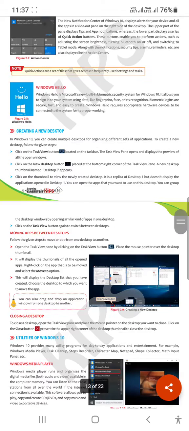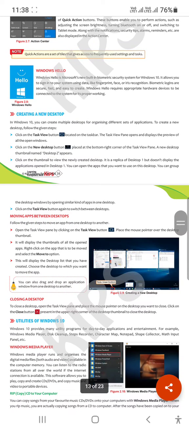And students, if you want to create a new desktop while performing multiple tasks, just go to the Task View option, okay, then go to the New Desktop option, just click this, and you can make a new desktop and perform your tasks separately. There is no limit to adding desktops, right? There is no limit. Is it okay?